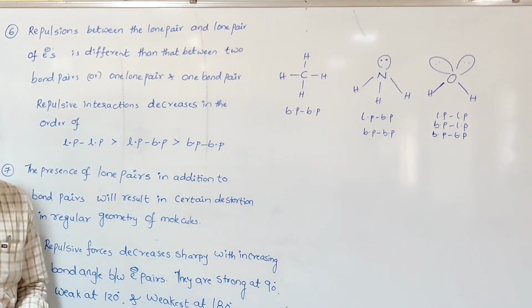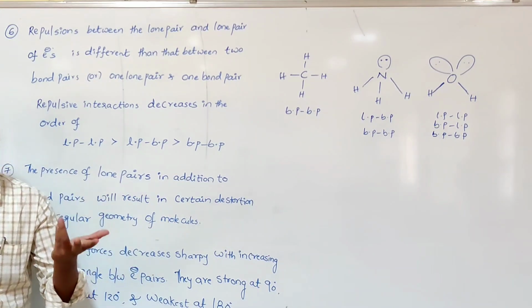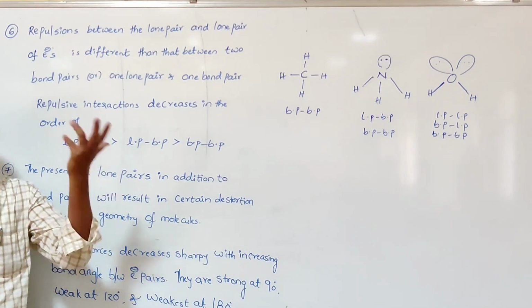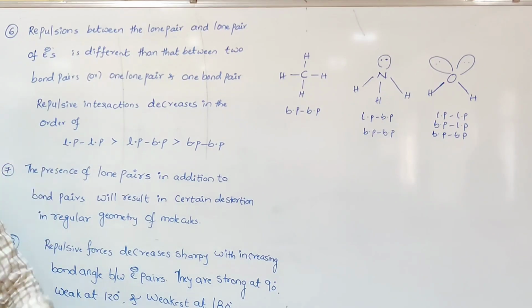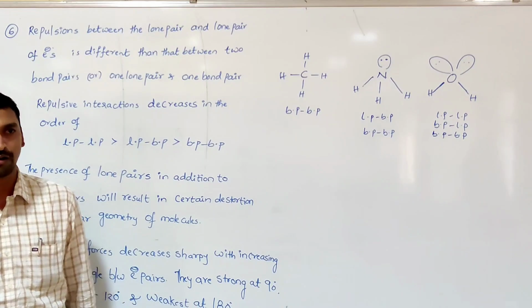That means in a molecule, bond pair–bond pair, bond pair–lone pair and lone pair–lone pair repulsions may all be present, depending upon the molecule and the number of electron pairs involved in bond formation.